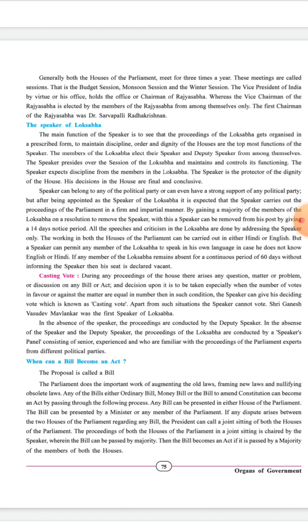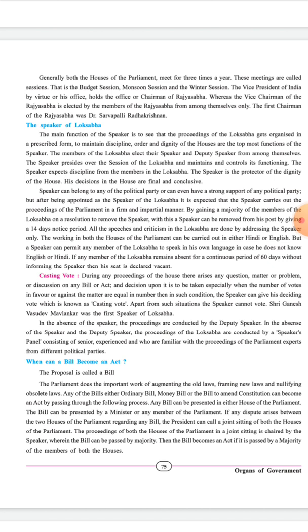Sri Ganesh Vasudev Mavalankar was the first speaker of Lok Sabha. Who was the first speaker? Sri Ganesh Vasudev Mavalankar. And in the absence of the speaker, when the speaker is not there, the proceeding is conducted by the deputy speaker. Deputy speaker takes hold if the speaker is absent.